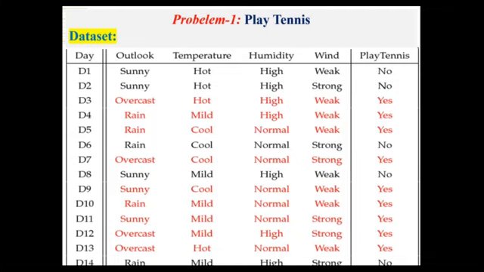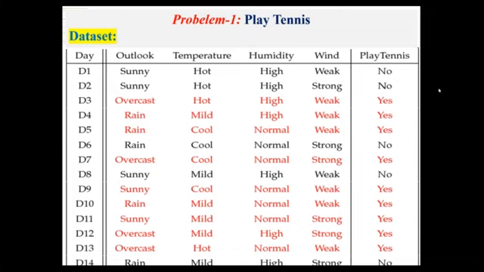So here we have 14 days, day 1, day 2, you can see the table. So day 1 to day 14, and we have 4 attributes. Attributes are nothing but features. Outlook is one attribute, then temperature, humidity, wind. So for each record, we have 4 attribute values. Outlook sunny, maybe temperature hot, humidity high, wind weak, like this. So for each attribute we have one value or one feature. Based on that, we will see how to do classification.